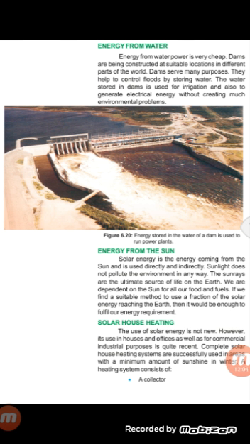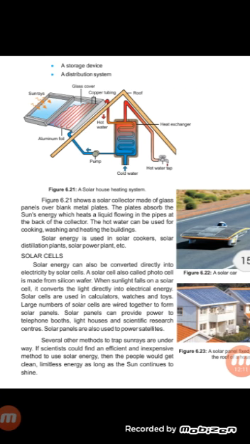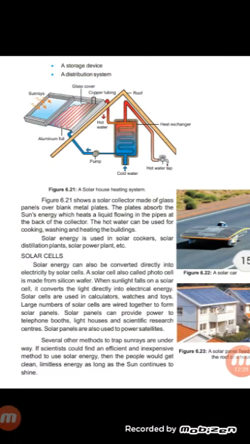A heating system consists of number one, a collector, number two, a storage device, and number three, a distributing system.